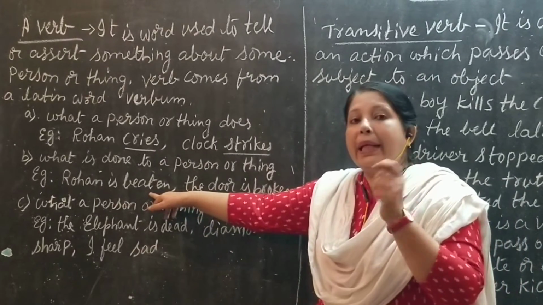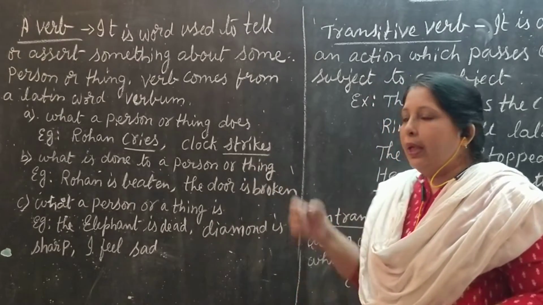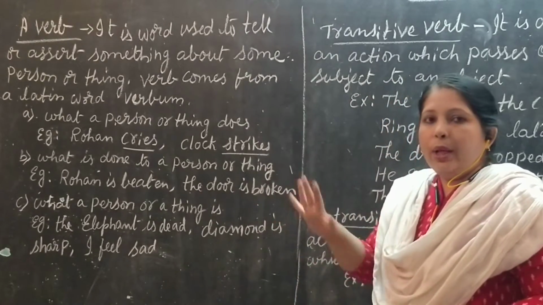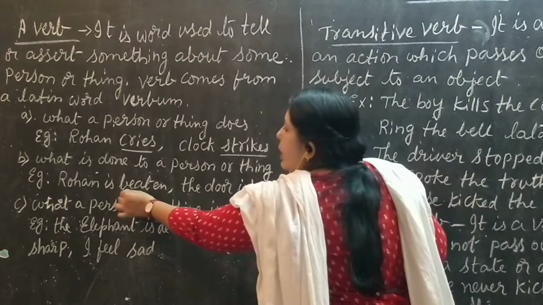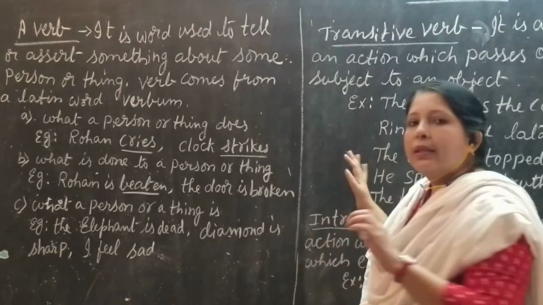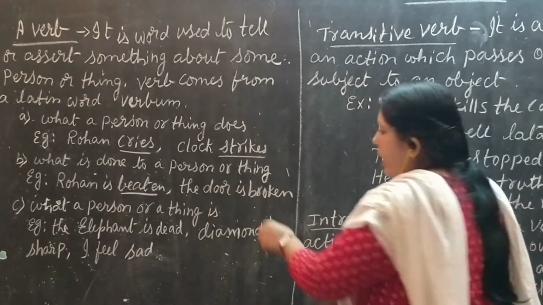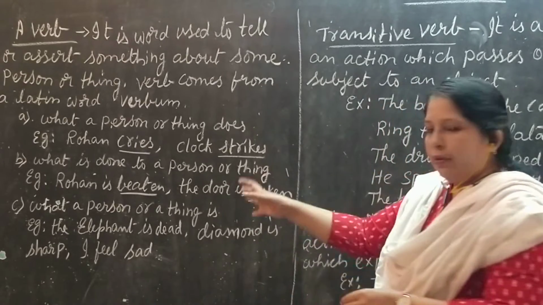Rohan is beaten. So here, something is done to a person or a thing. So this word will become the verb. The door is broken. What happened to that door? It is broken. Action word.